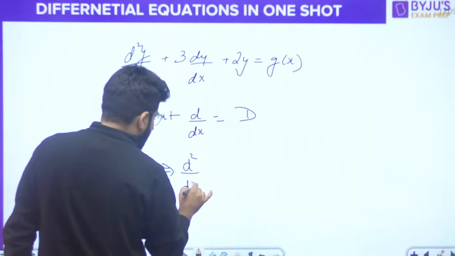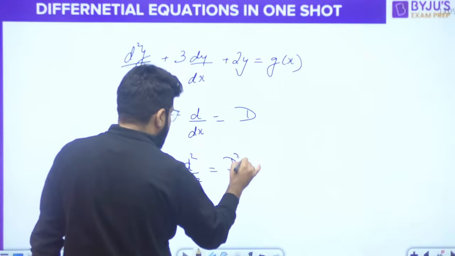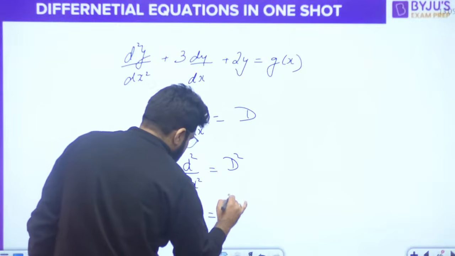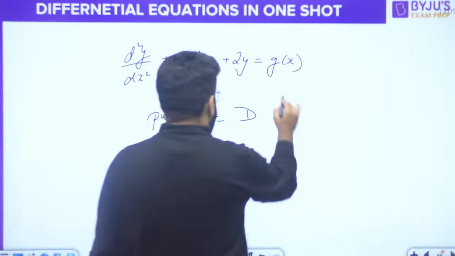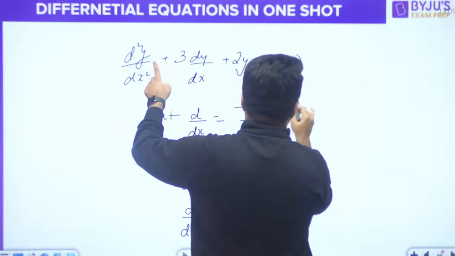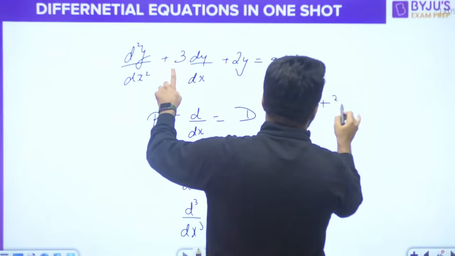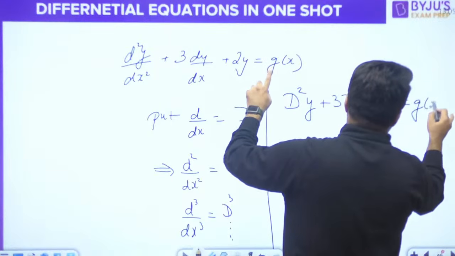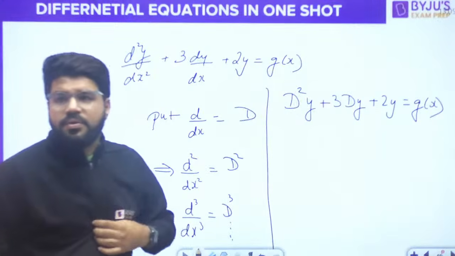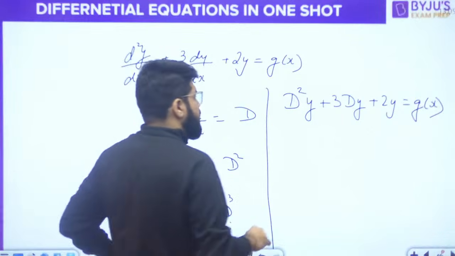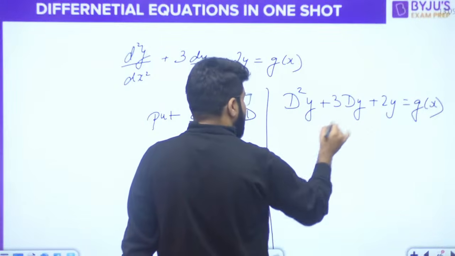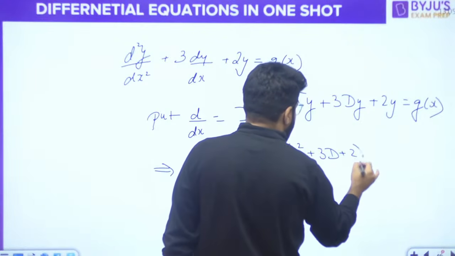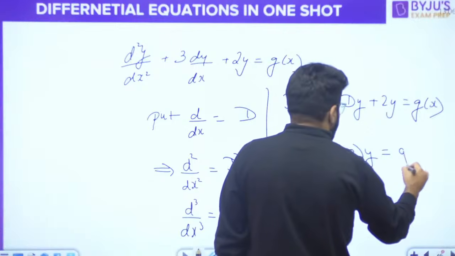So automatically the second derivative means the double differentiation D of D, that is D square. Third derivative अगर कहीं पे आएगा, so that will be D cube and etc, right? So that this equation will become D square of y plus 3 D of y plus 2 of y is equal to g(x), correct? Right, now very clearly I can take the y common. D square plus 3D plus 2, y common is equal to g(x).